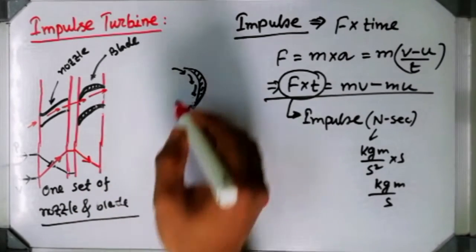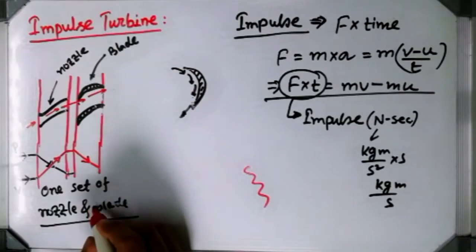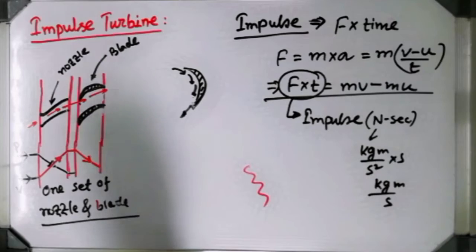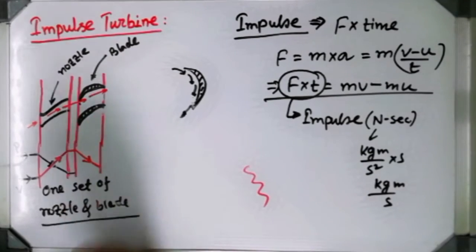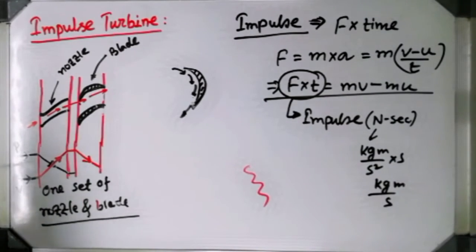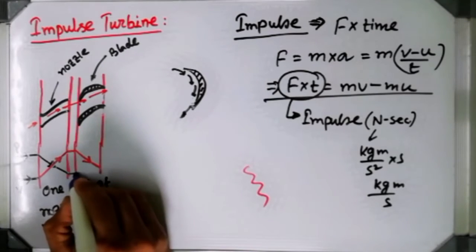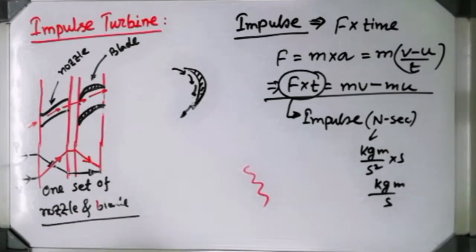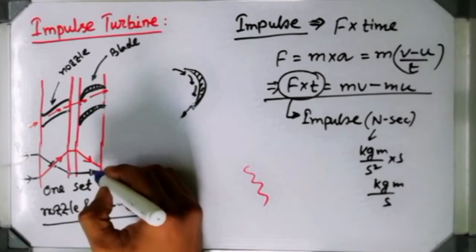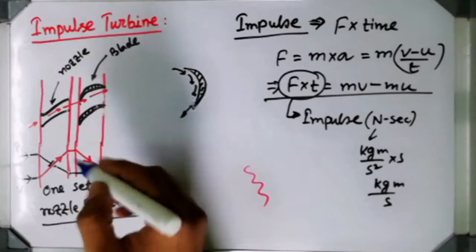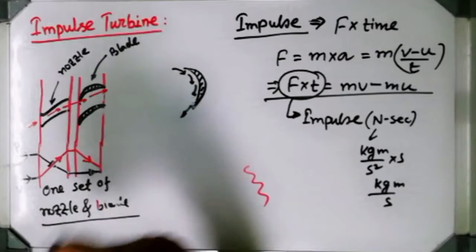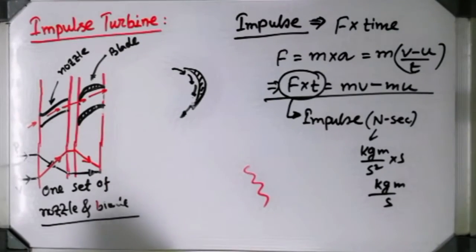Because during the gliding of the blade, due to the friction, velocity is going to drop, but the pressure won't change at all. So pressure will remain constant. That is the fundamental thing for impulse turbine, and the velocity drop will be converted into the similar amount of work done in terms of mechanical rotation of the turbine shaft.